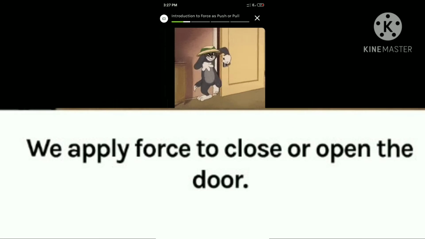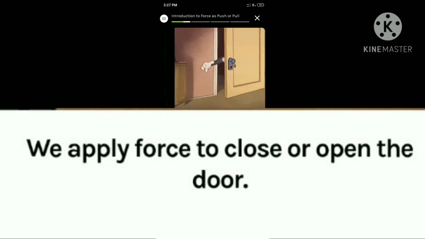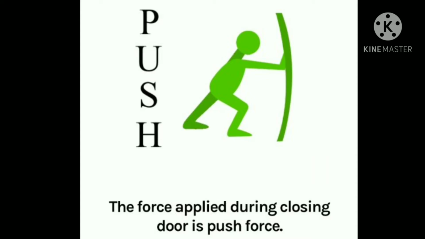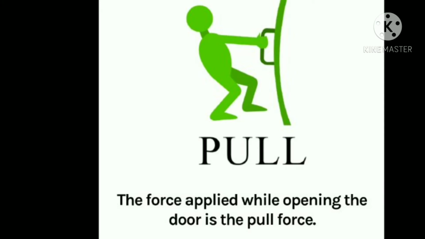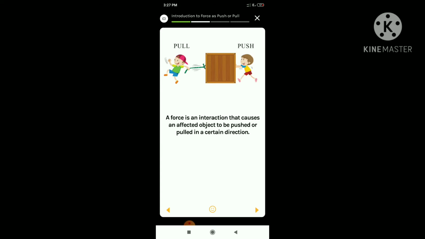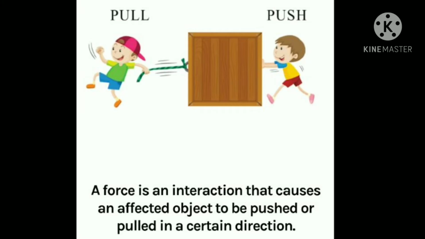We can apply force to close or open a door. The force applied while closing the door is a push force, because we are pushing the door. Sometimes the force applied while opening the door is a pull force, if the door opens outward. So we need to apply a pull force. See here, pull and push.